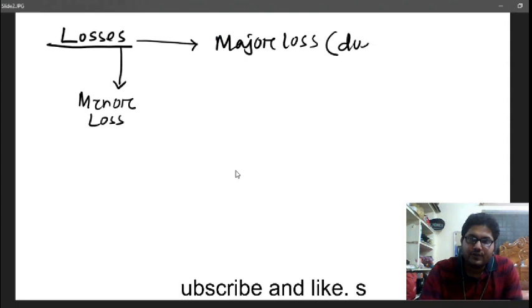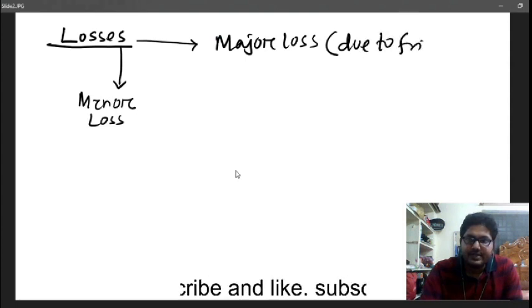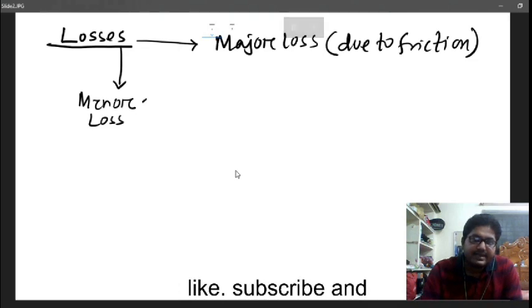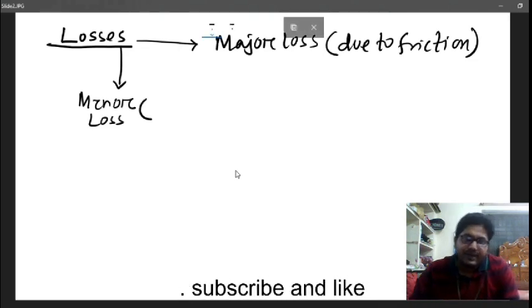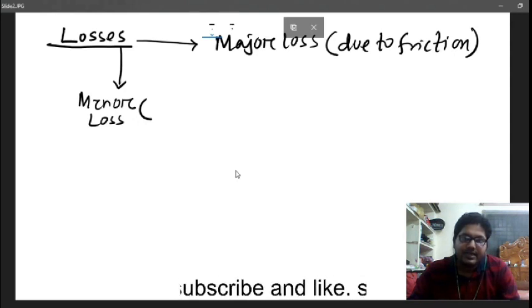So this is due to friction. But minor losses are actually due to a sudden change in the shape, a sudden change in the cross-section of the pipe material. What will happen is a sudden drop in velocity or a sudden increase in velocity.